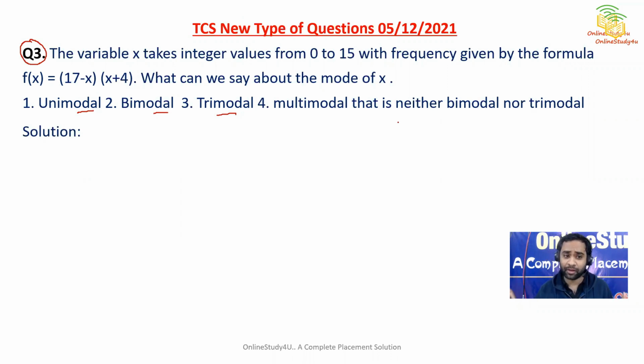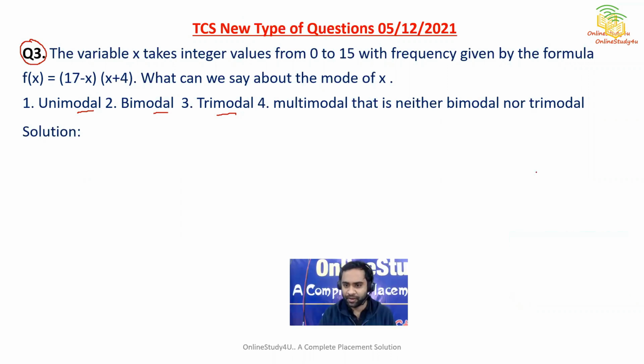See, forget about the question. First, you should know what is unimodal, what is bimodal, and what is trimodal, or multimodal. So I'll just give you one example and then we will try to solve the question. So suppose you have 1, 2, 3, 4. Suppose this is our height. And if we talk about the frequency, suppose 1 has appeared twice, 2 has appeared once, 3 has appeared once, and 4 has appeared once. So because only one number has appeared twice, this will become your unimodal.